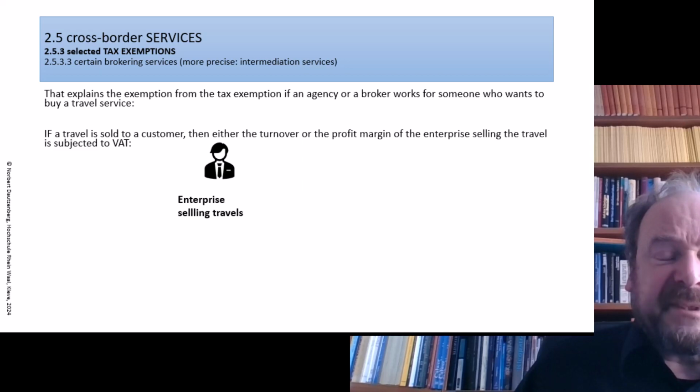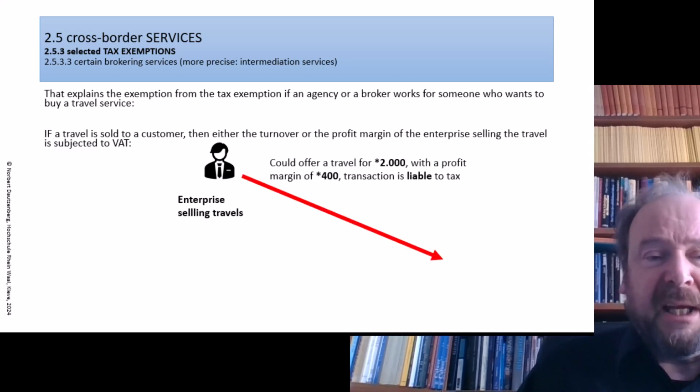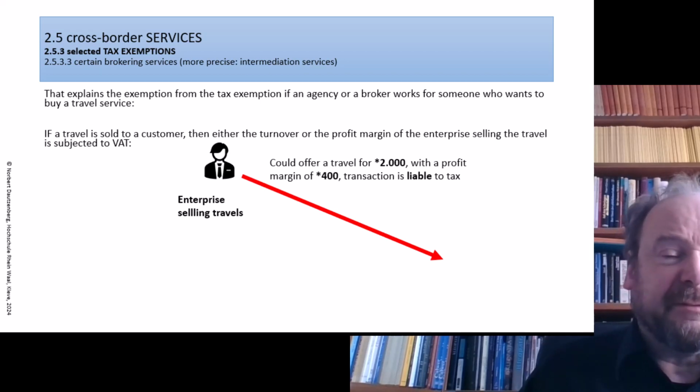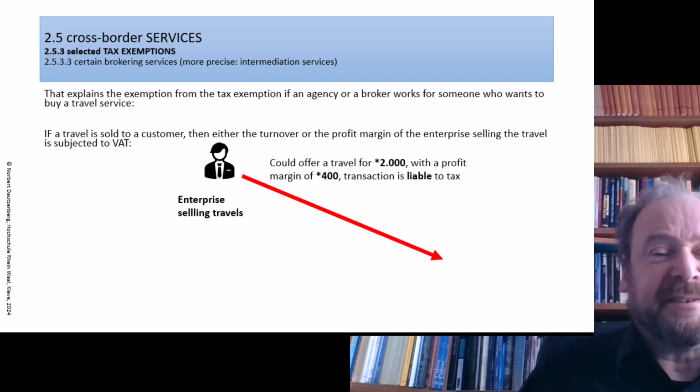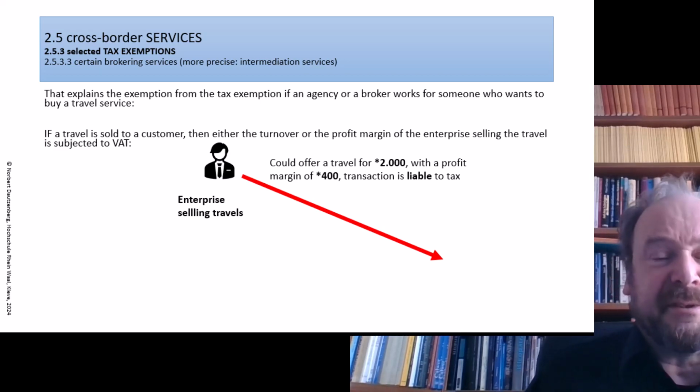So if an enterprise sells travels and they could offer a travel for 2,000, making a profit margin of 400, and the transaction is liable to tax, depending on the tax regime which applies, it would be either the 2,000 which are taxed as gross revenue, or the 400.